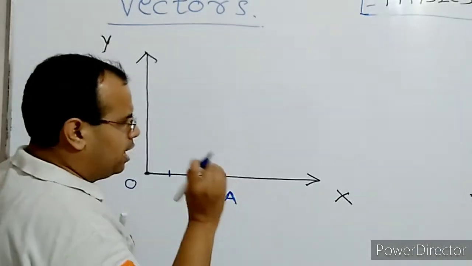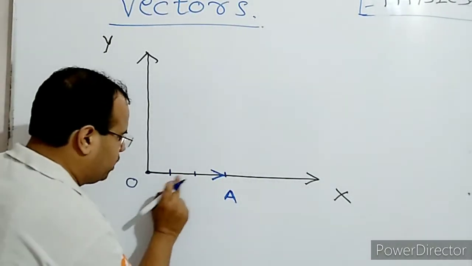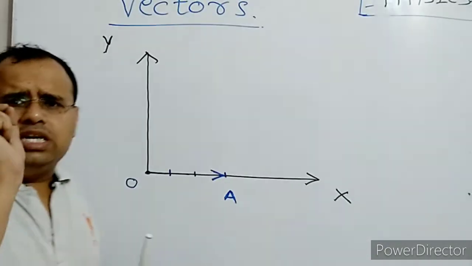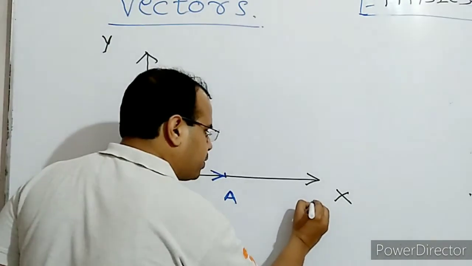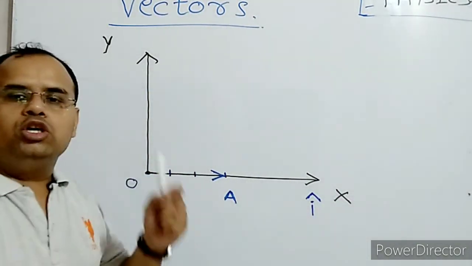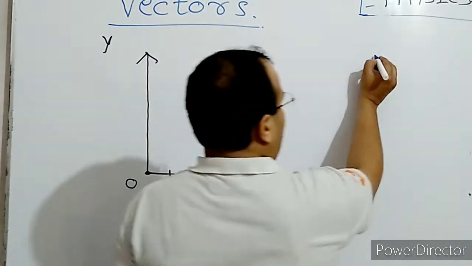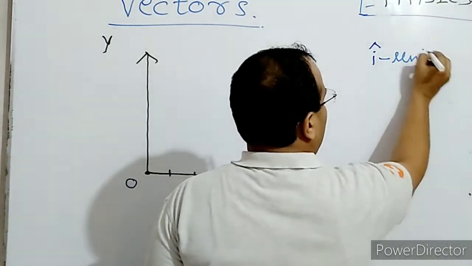Now, in direction of x, how many steps did we take? We took 3 steps. 1, 2, 3. The length of each step we assume as I cap. And this I cap is called unit vector.